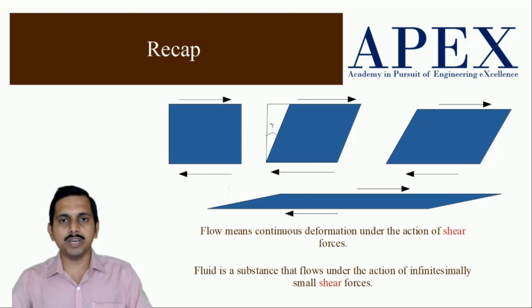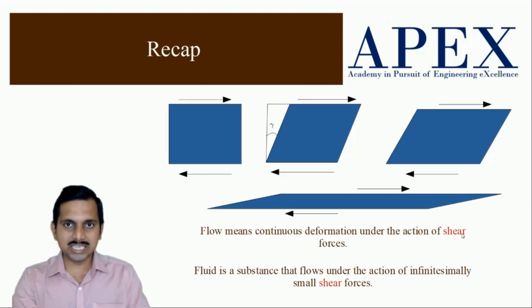In the first video, we talked about what is a flow and what is a fluid. In the last video, we said flow means continuous deformation under the action of forces. Now this is not entirely true. Continuous deformation is correct, but when you consider only force, continuous deformation does not happen under the action of normal forces alone, because that is equivalent to pressure.